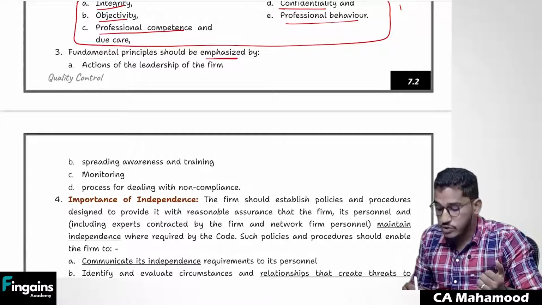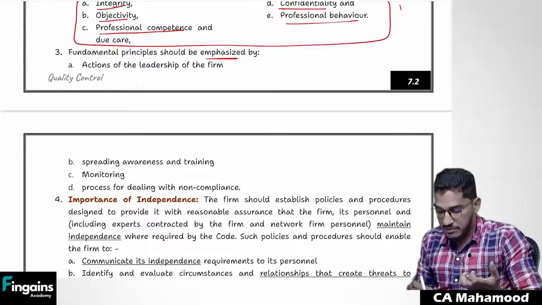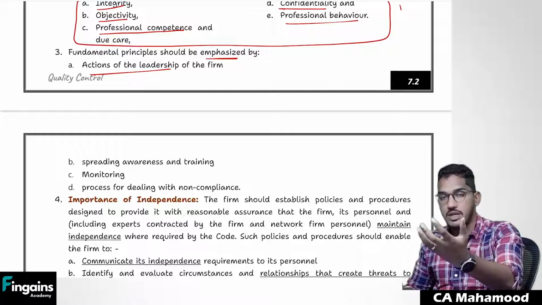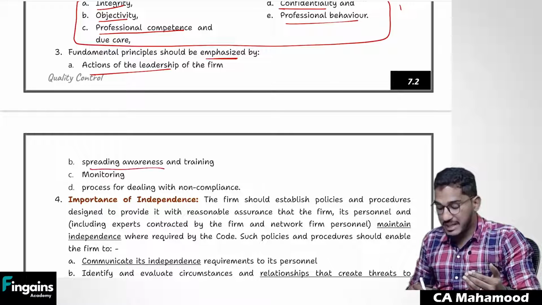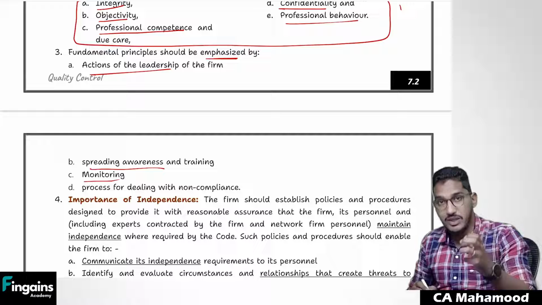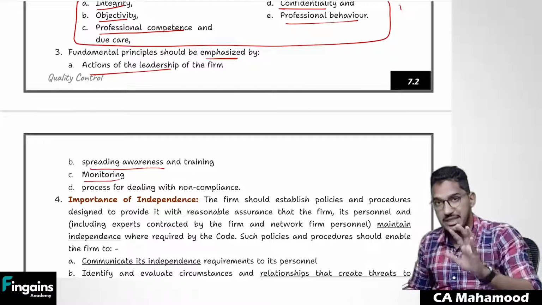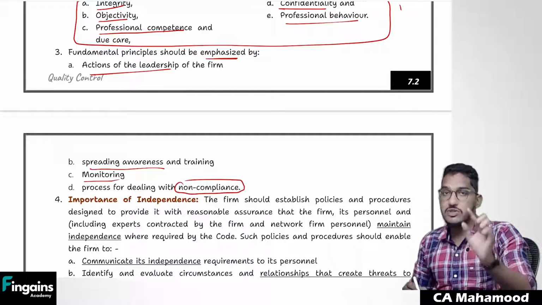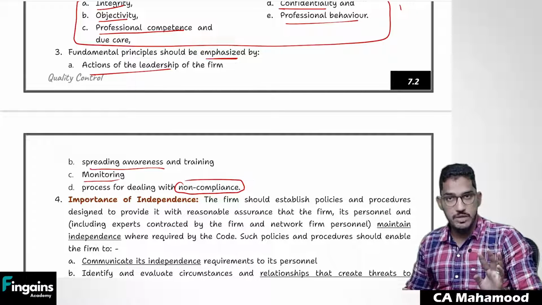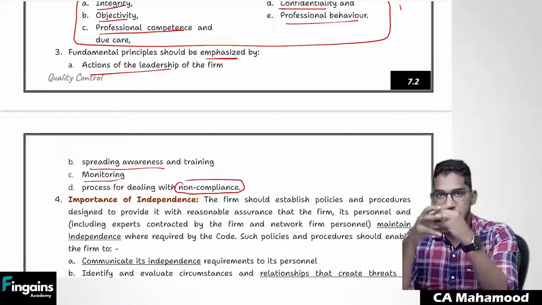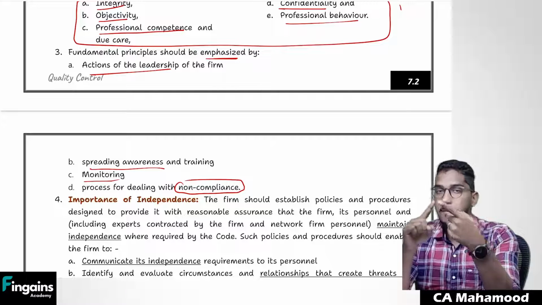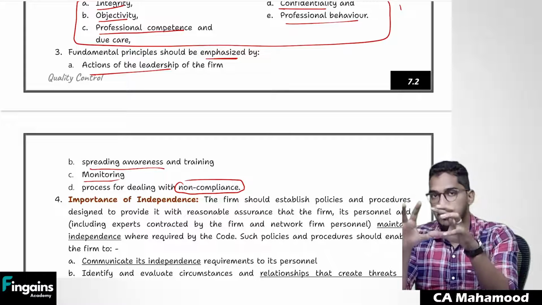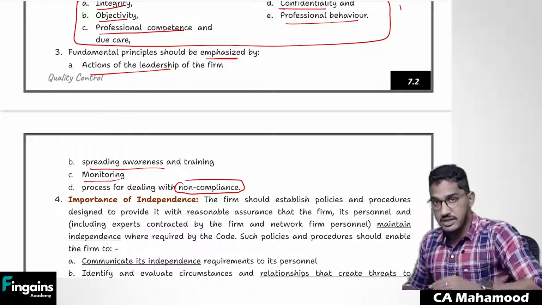Fundamental principles should be emphasized and highlighted by way of the actions of the leaders. Whatever the way in which the leaders are acting, they should display those ethical requirements. They should spread awareness and training. They should do monitoring whether employees are really complying with those ethical requirements or not. And in case you find someone who is not complying, what kind of process are you following? So these 5 ethical requirements should be highlighted by the actions of the leaders, by spreading awareness, by doing monitoring, and also you should have a proper process if you find someone who is not complying with these ethical requirements.